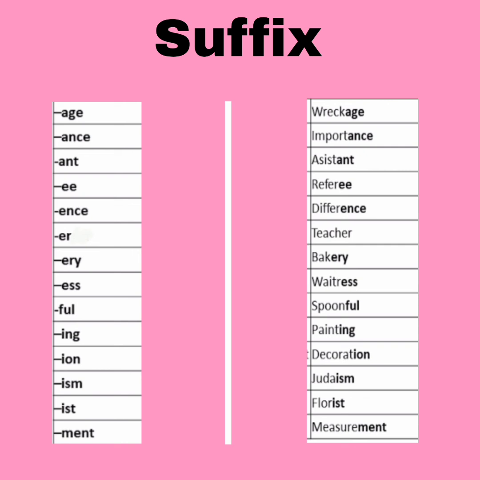Then waiter, waitress. Spoon, spoonful. Paint, painting, by adding suffix ing. Then decorate, ion, decoration. Jude, ism, Judaism. Flor, ist, florist. Measure plus ment, a new word, measurement is there.